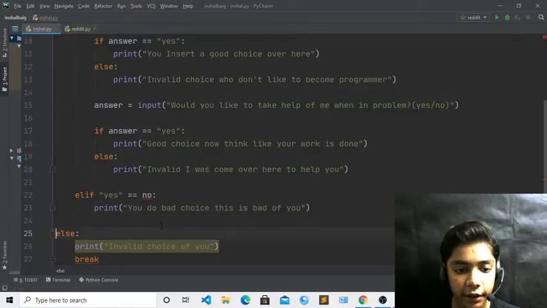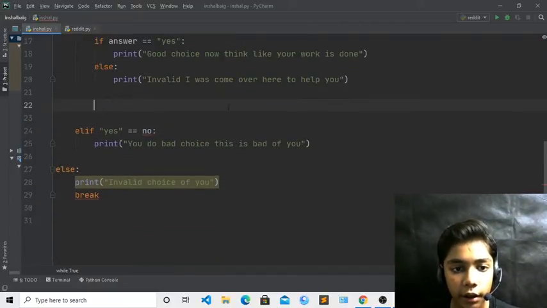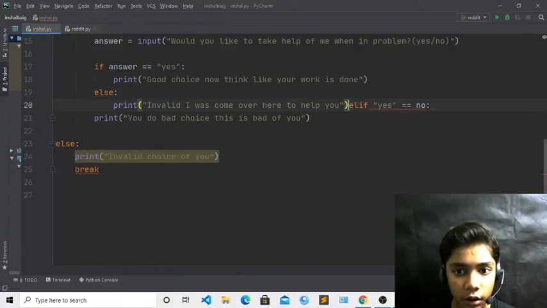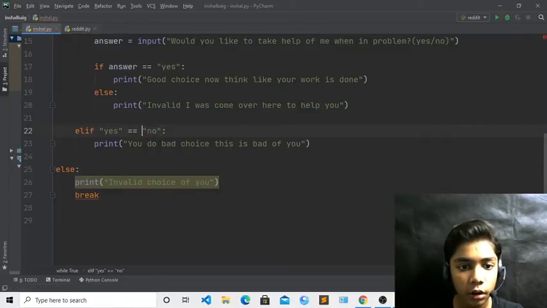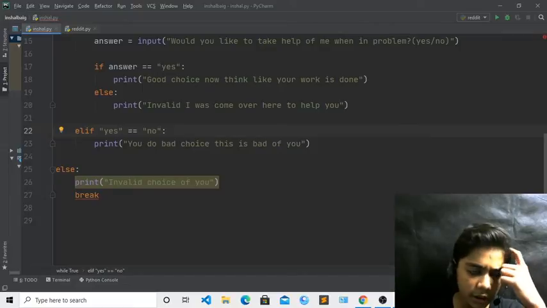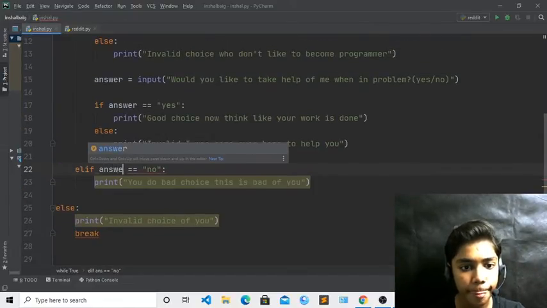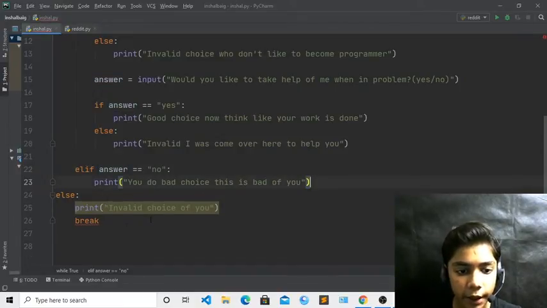Now just press enter, and when you have done all that, just come over here and now write elif. Okay, so now write elif over here. I have written just no, and now here you have to define an elif answer. Okay, so like this I have done over here. Now backspace, and if you have done all that,